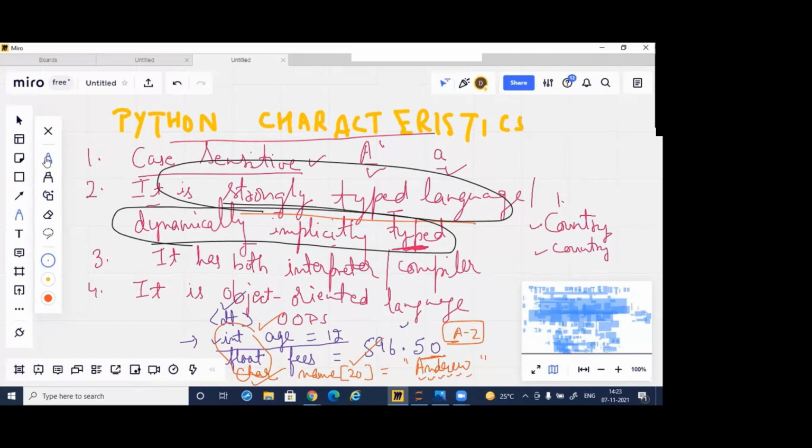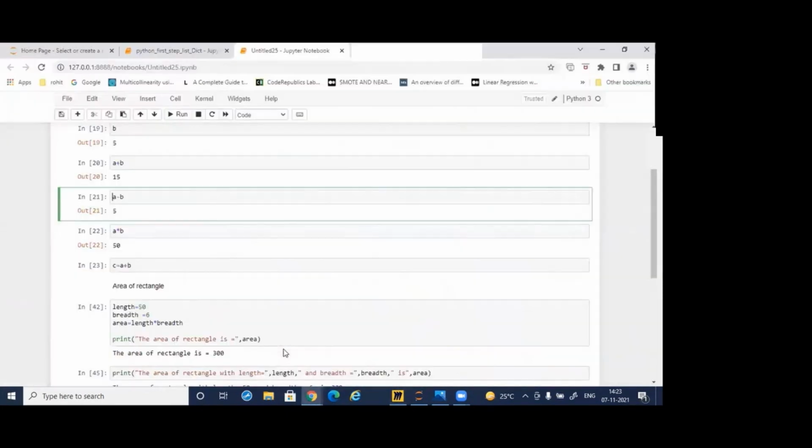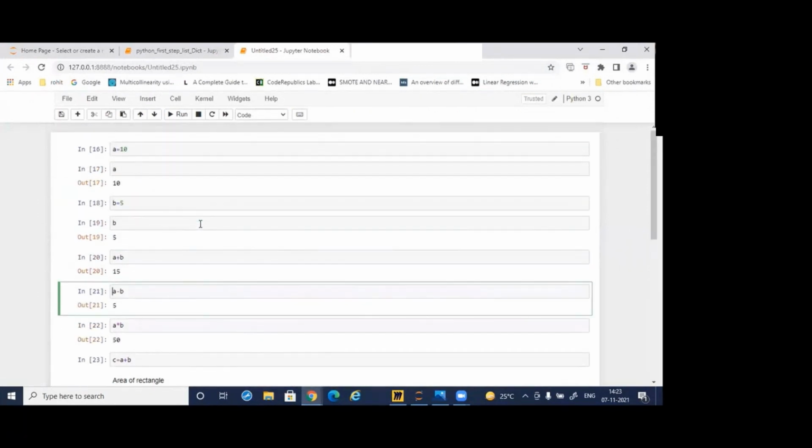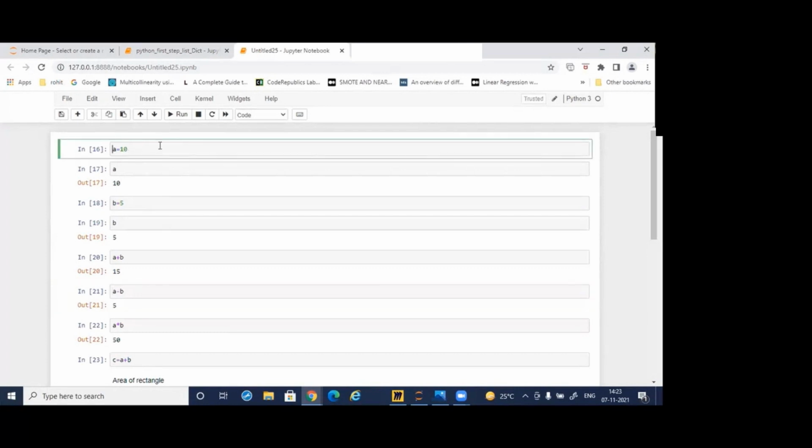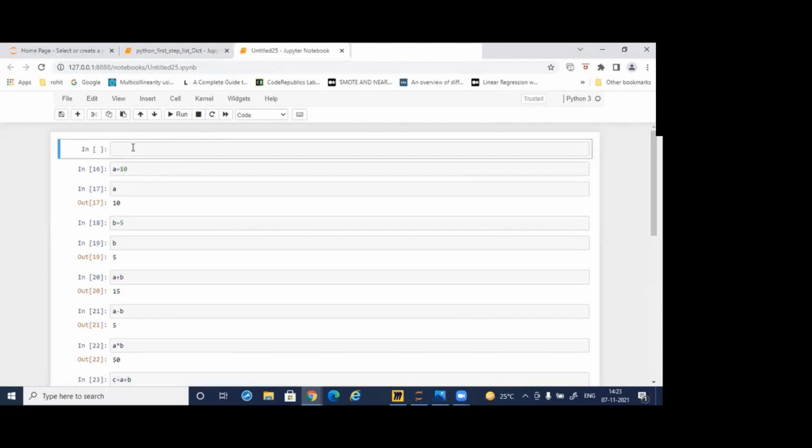Now, whenever we are writing anything in Python, like yesterday also you wrote so much, if I am writing A is equal to 10, you can see that nowhere am I writing a data type. If I write the same thing in earlier days, I have to write int A is equal to 10.